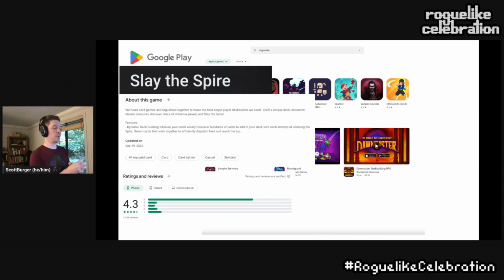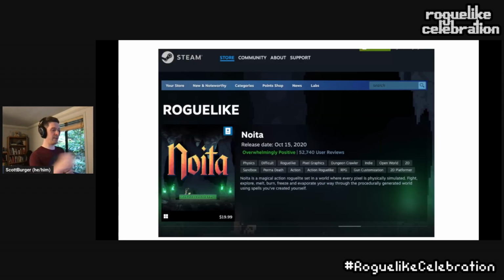And if we thought the itch data was locked down, mobile data is even more locked down. Getting access through this walled garden for data might actually be impossible, from what I can tell, unless you have a good way to build a web data scraper that doesn't get you banned immediately. So all of these things are pointing us in the last logical direction: Steam, everyone's favorite platform for finding games. And here we go and do our great thing of hunting through the tag categories and find the thing that says roguelike.